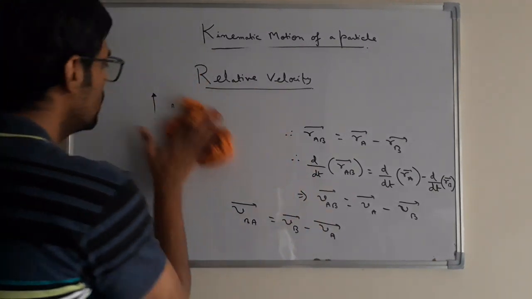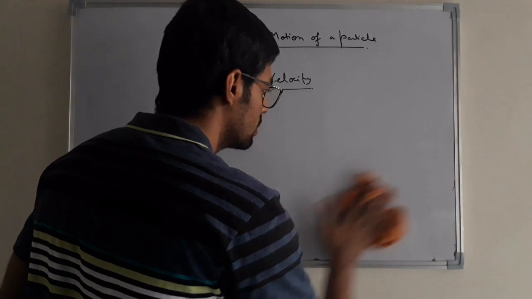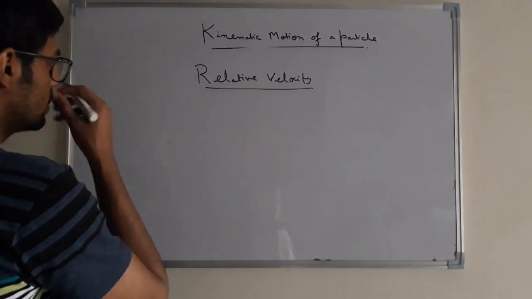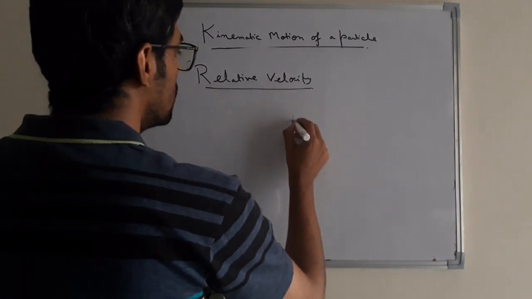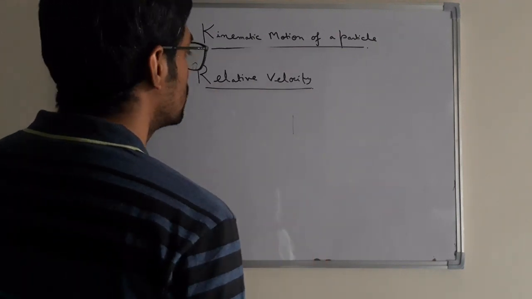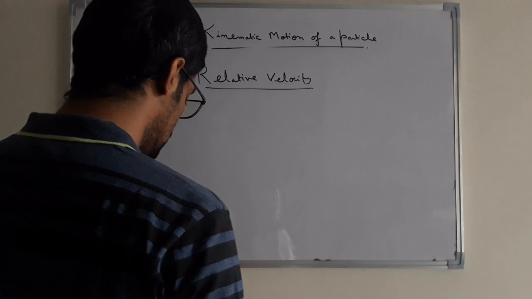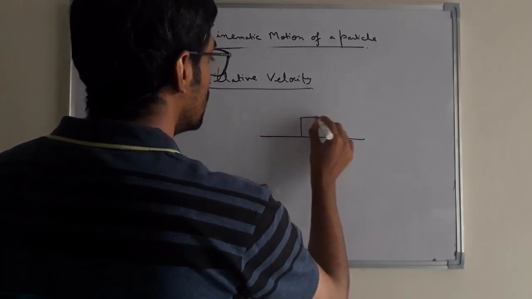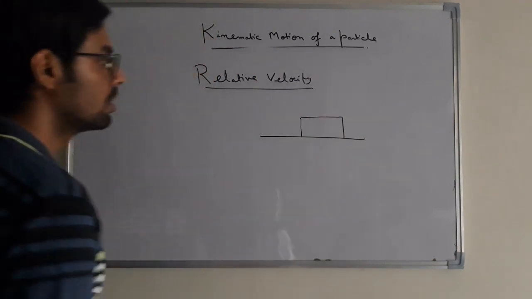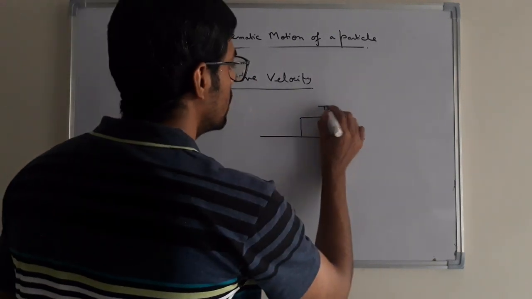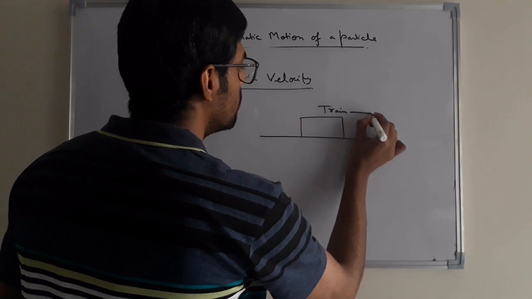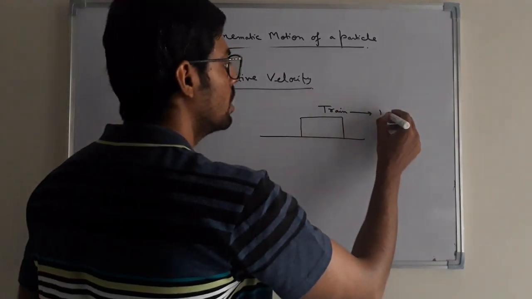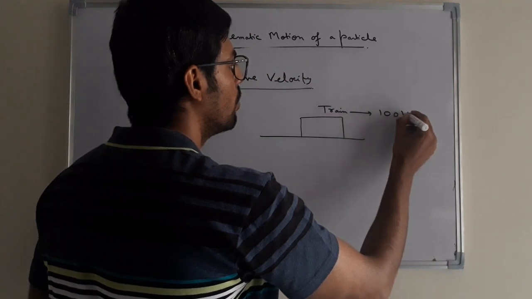Suppose in a realistic case, this is a train moving in this direction with a certain velocity, say 100 km per hour.